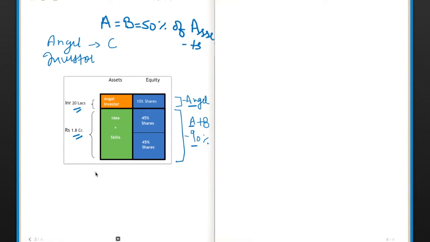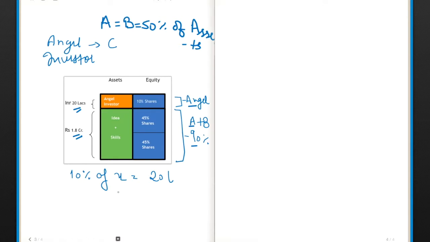So now the question comes, what will be the valuation of the company at this point when the angel investor comes into the picture? Assuming that the company's valuation is X, the person invests 20 lakhs and he gets 10% shares. 10% of X is equal to 20 lakhs. Right? You got it, right?